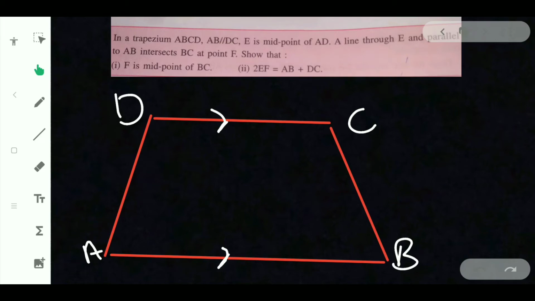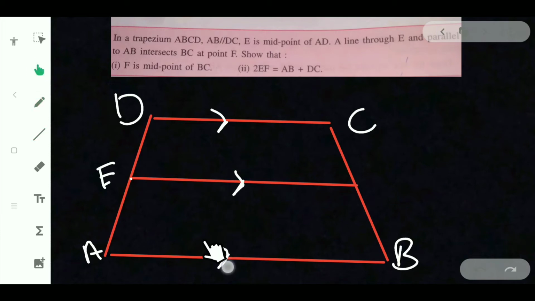E is midpoint of AD, so here it will be. And what else is given is a line through E, parallel to AB.